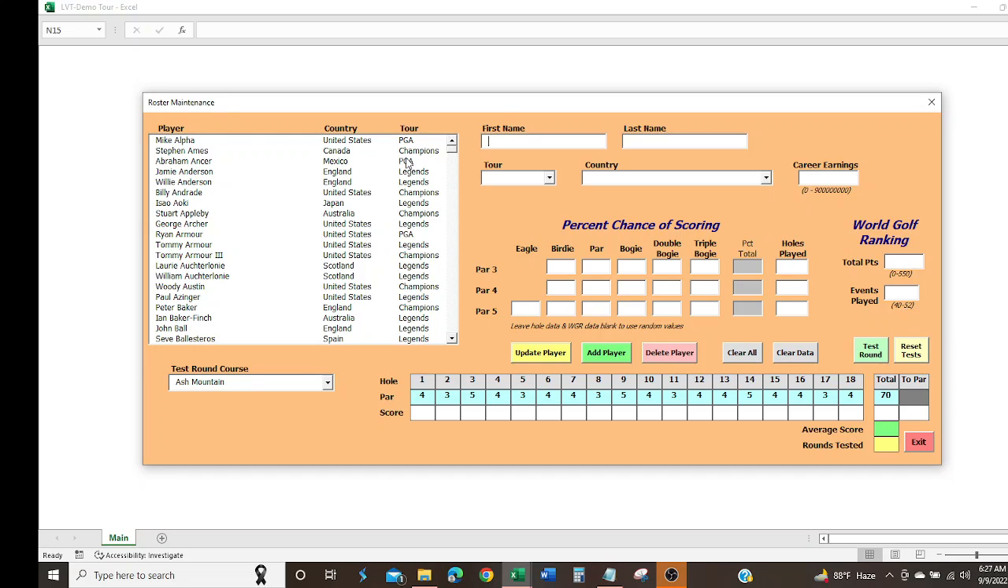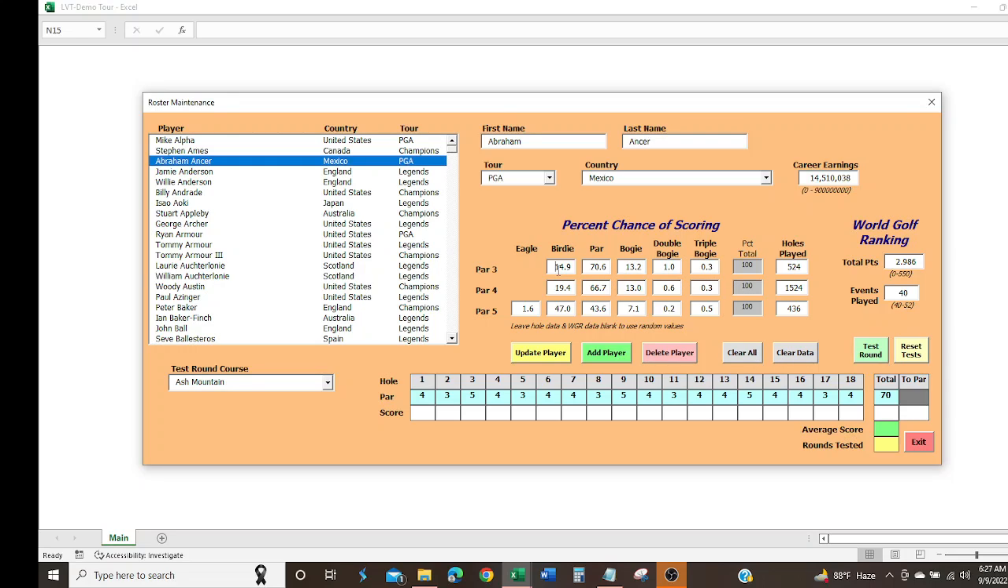So if we take a player, let's say Abraham Answer, and this is his data that we talked about, and notice it all adds up to 100. He also will have the number of holes played, which affects the scoring as well, the likelihood of the scoring here. But we can change any of these numbers if we want to.